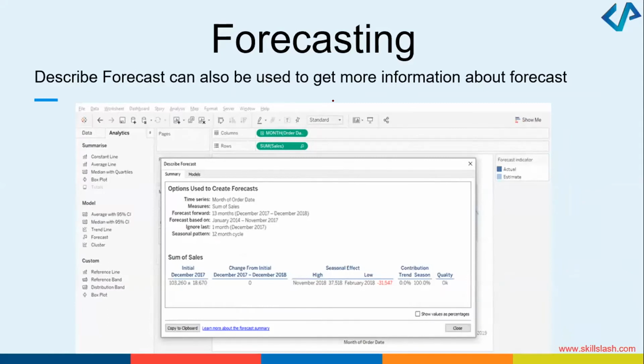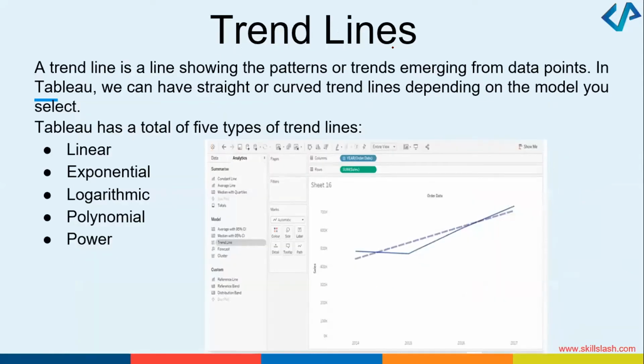Okay, look at this slide. You can also have some trend lines added. You can have linear, exponential, logarithmic, power, or polynomial lines. All those lines can also be added. Okay, the different trend lines.